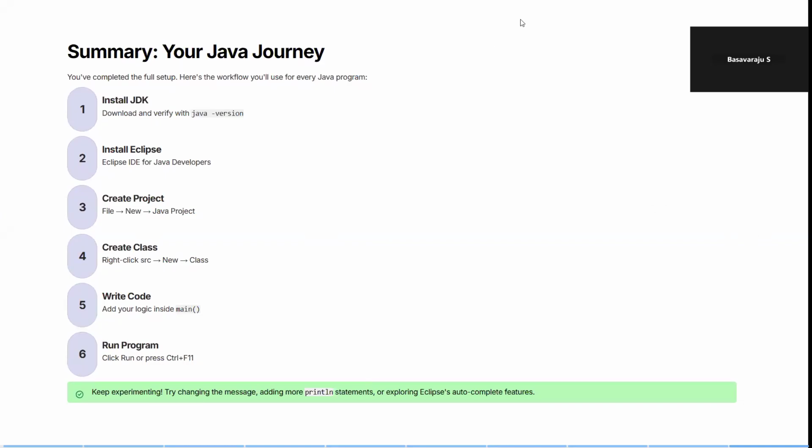So we'll now be switching over to the Eclipse IDE platform. As you can see here, the Eclipse IDE has been launched for me. Now I'm going to show you how to create a new project. As I told, go to File here, click on the